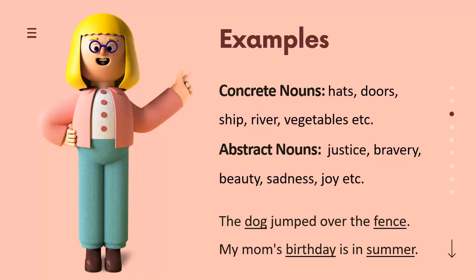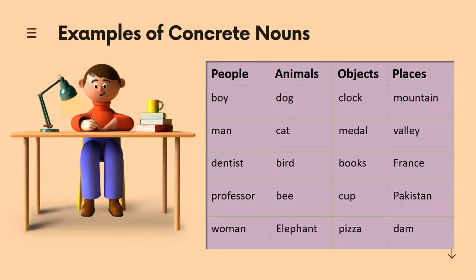Let's have a look at some more examples of concrete nouns. People, animals, objects, and places belong to the category of concrete nouns. Examples of people can be a man, woman, dentist, or professor. Animals might be a dog, cat, or an elephant. Objects can be a clock, book, computer, or pizza. Places and geographical features can be mountains, valleys, countries' names such as France or Pakistan.